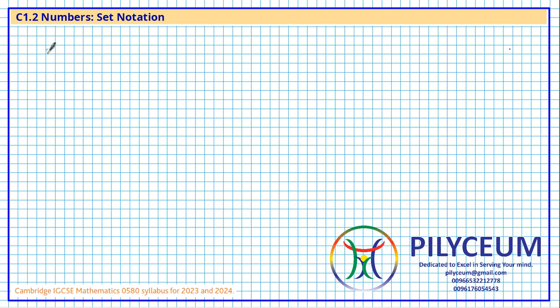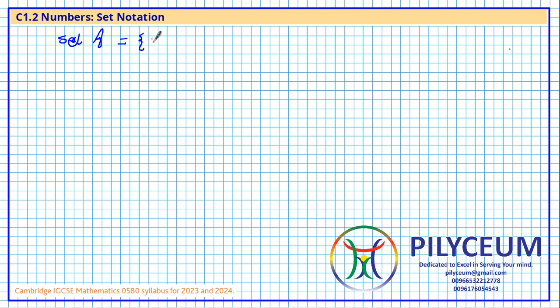Today's session we will be talking about the set notation. We all know that a set is a collection of objects or things. A set is represented by a capital letter, A or B or C or whatever. So A contains a certain number of elements.